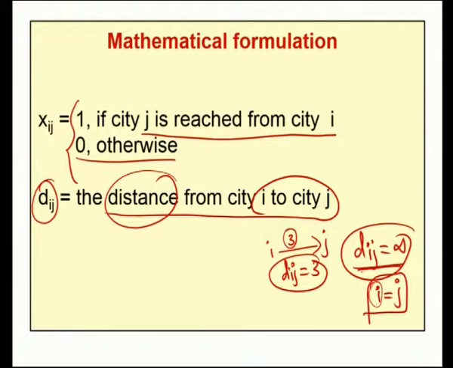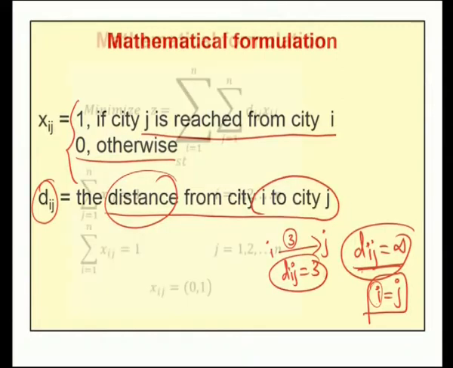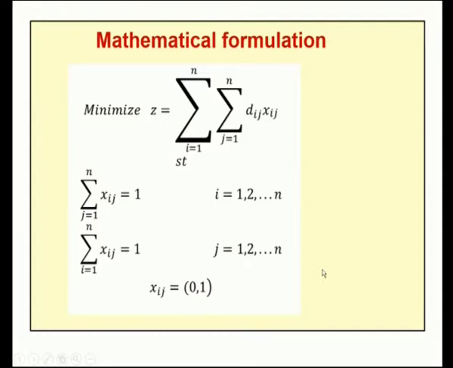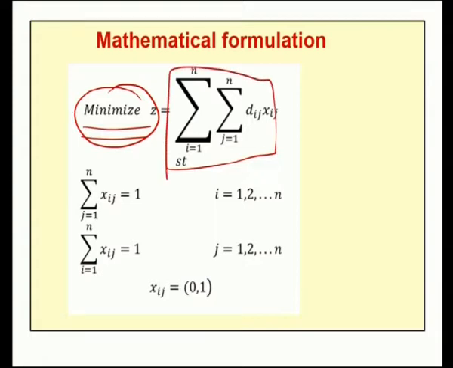So, in the travelling salesman problem, xij takes the value either 1 or 0, and dij is the distance from city i to city j. With this notation, now we will discuss the mathematical formulation of a travelling salesman problem. Our aim is to minimize the transportation cost. Therefore, our objective is minimize z equal to double summation dij xij.